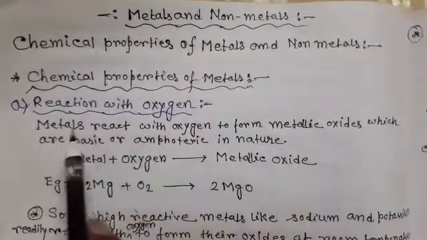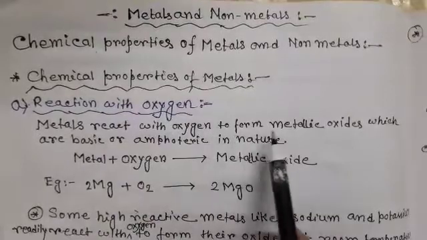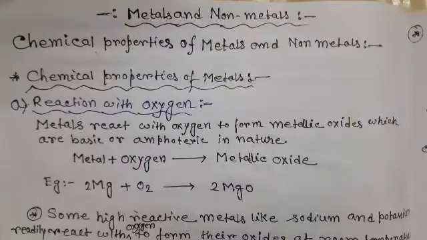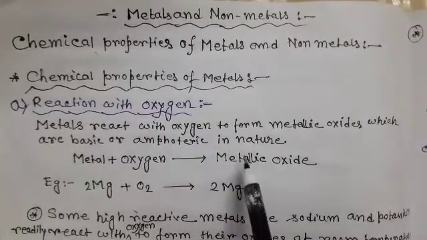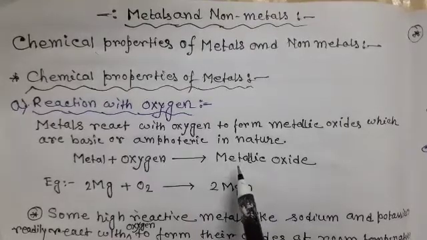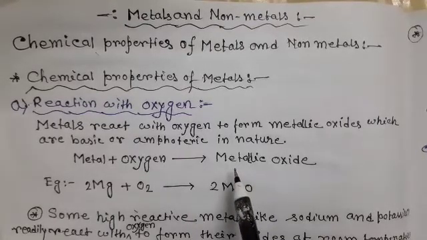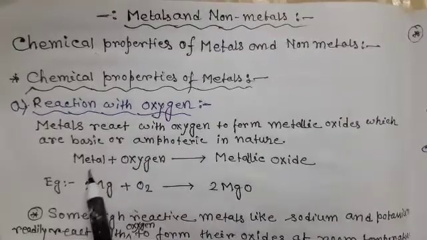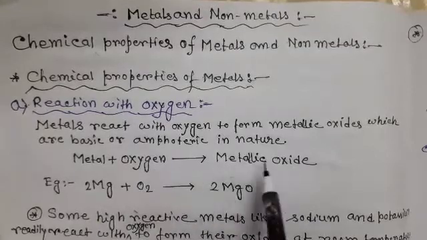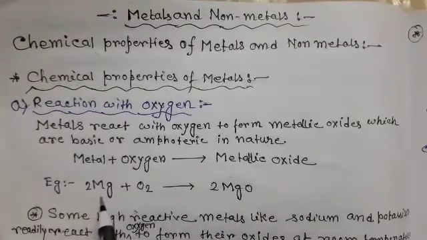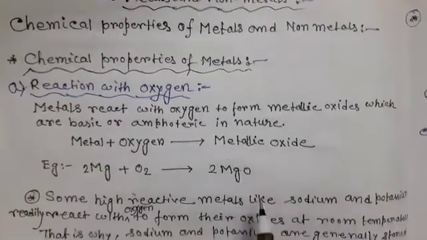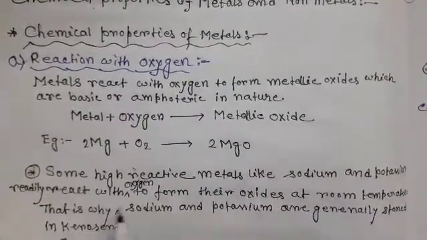Reaction with oxygen. Metals react with oxygen to form metallic oxides, which are basic or amphoteric in nature. That means when metals react with oxygen, they form metal oxide. It is also known as basic oxide. When a basic oxide dissolves in water, it produces a base. When a base dissolves in water, it produces alkali. Here, metal reacts with oxygen to produce metallic oxide. For example, magnesium is the metal; it reacts with oxygen to produce magnesium oxide, which is the metal oxide. It is also known as basic oxide.